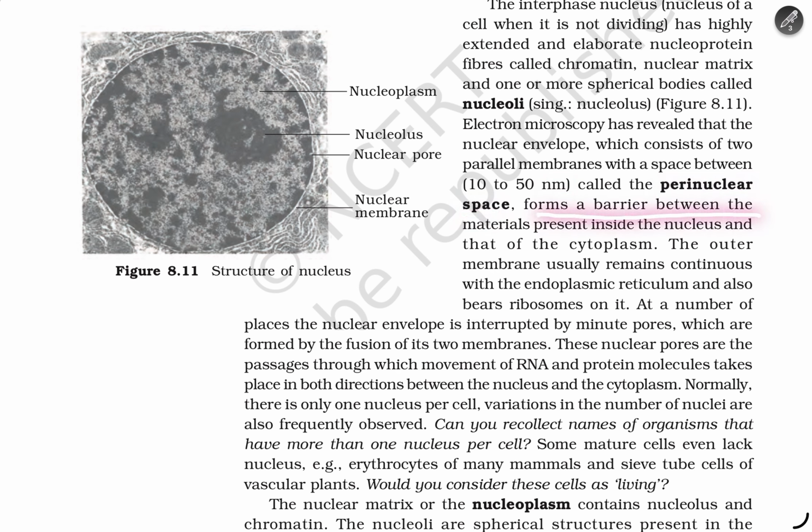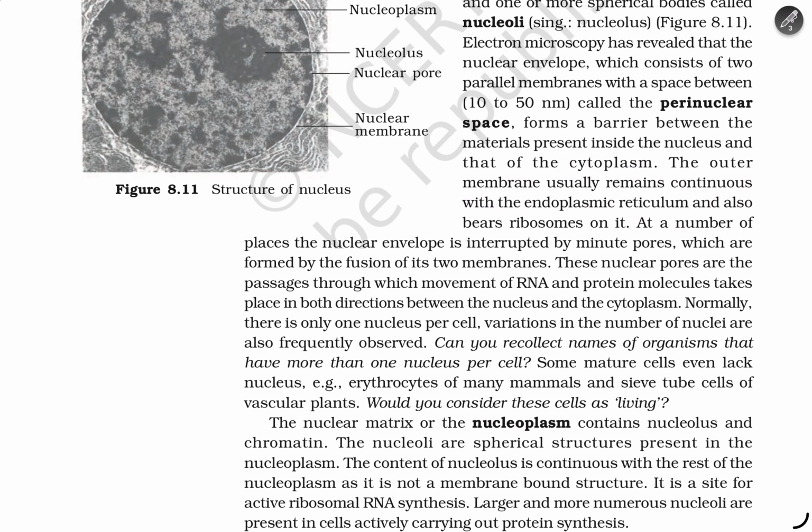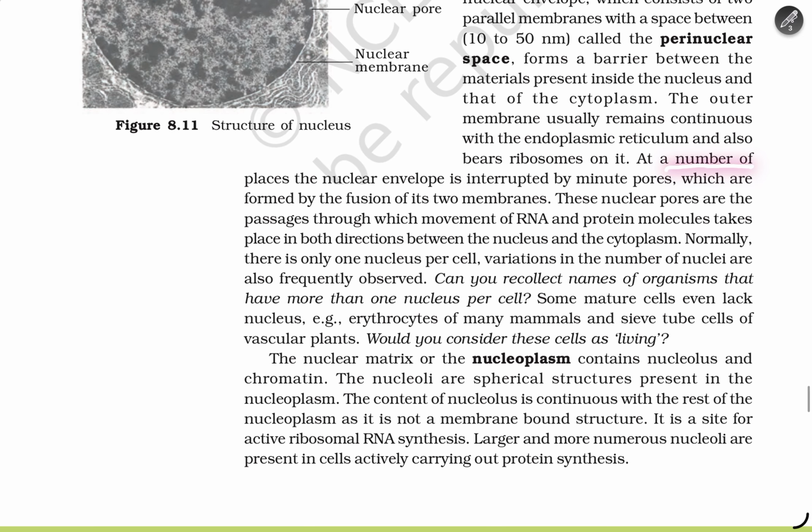It forms a barrier between the materials present inside the nucleus and those of the cytoplasm. The outer membrane usually remains continuous with the endoplasmic reticulum and also bears ribosomes on it. At a number of places, the nuclear envelope is interrupted by minute pores, which are formed by the fusion of the two membranes. These nuclear pores are passages through which the movement of RNA and protein molecules takes place in both directions between the nucleus and the cytoplasm. Normally there is only one nucleus per cell, though variation in the number of nuclei is also frequently observed.